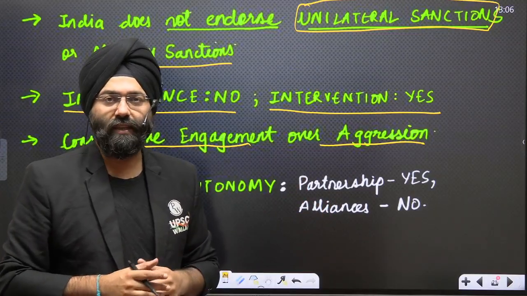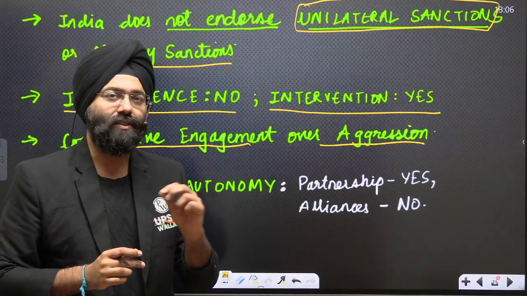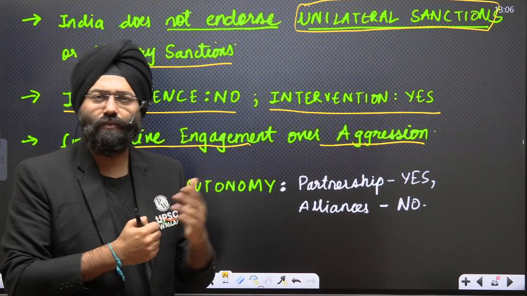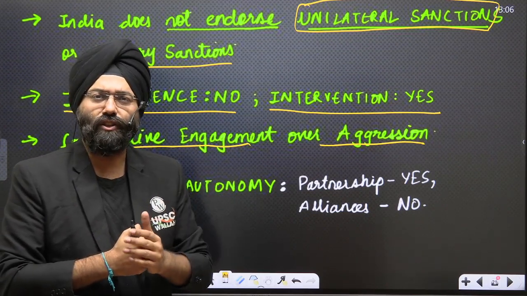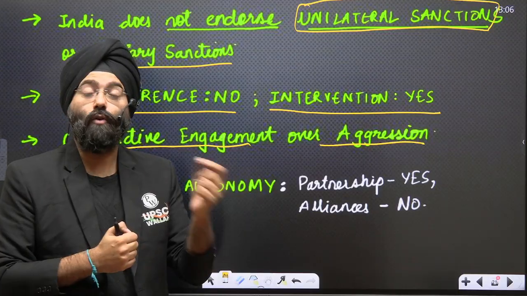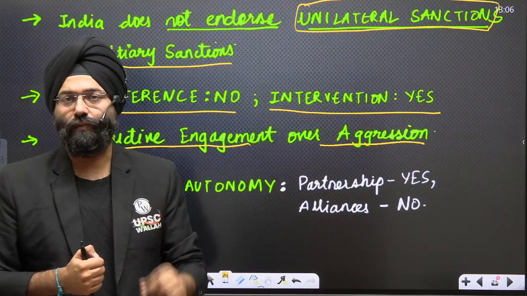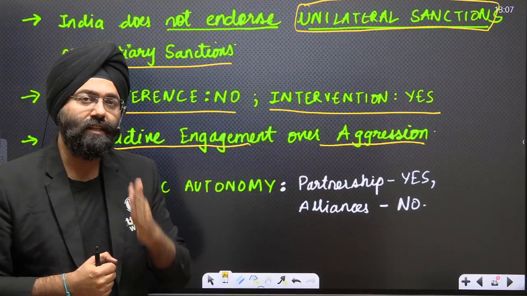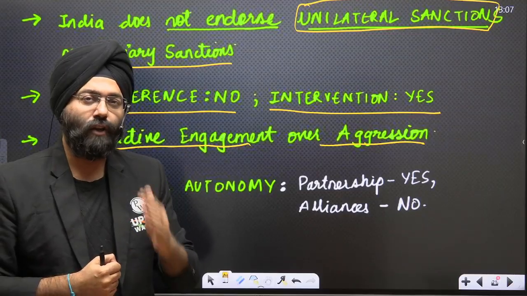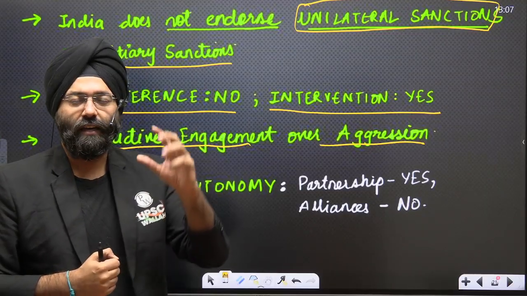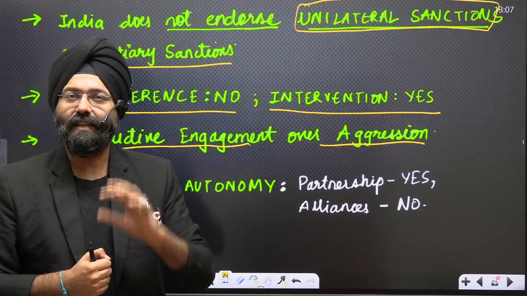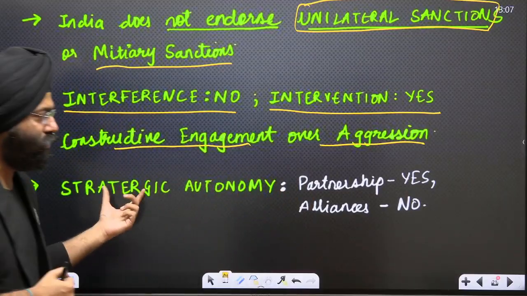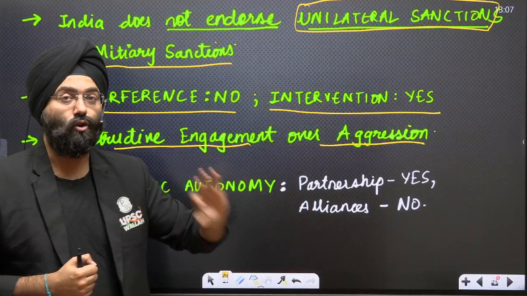Partnership here means that you are involved in constructive dialogue, help and various dimensions, whether economic, export-import, or human-to-human interaction, but not something that you will be bound by. That is the concept of strategic autonomy. You have the ability to take your own independent decisions, not influenced by some alliance or bloc imposing decisions on you. You do not have to abide by that. That is strategic autonomy: partnership, yes; alliances, no. Let's move ahead.